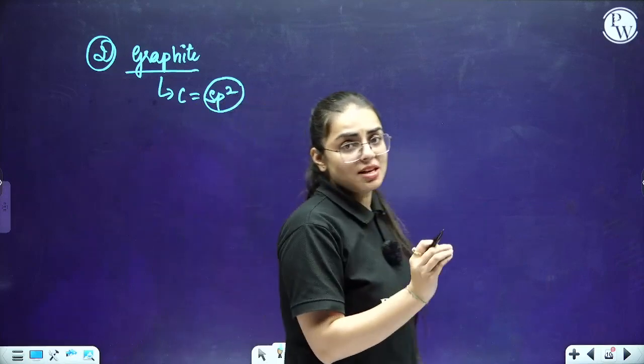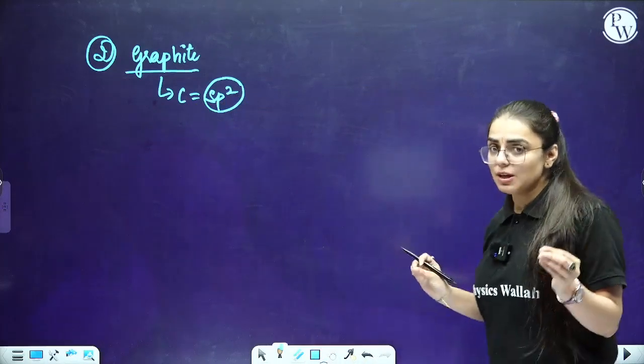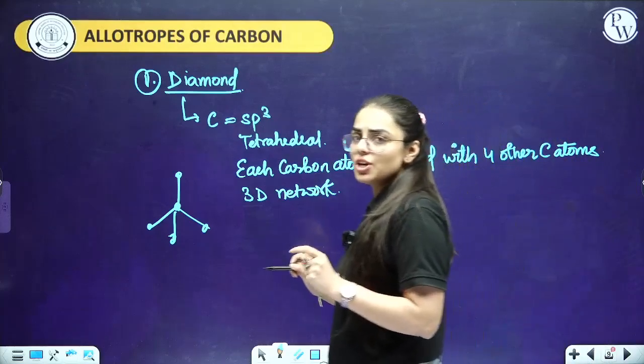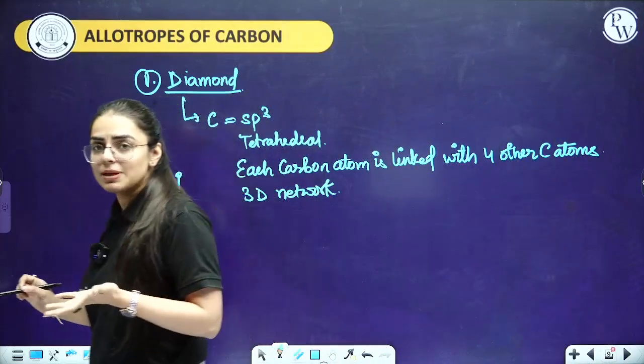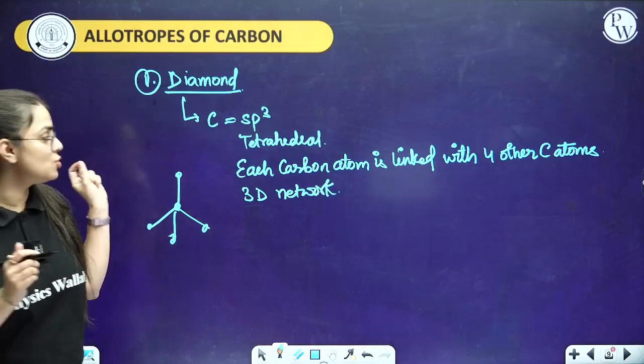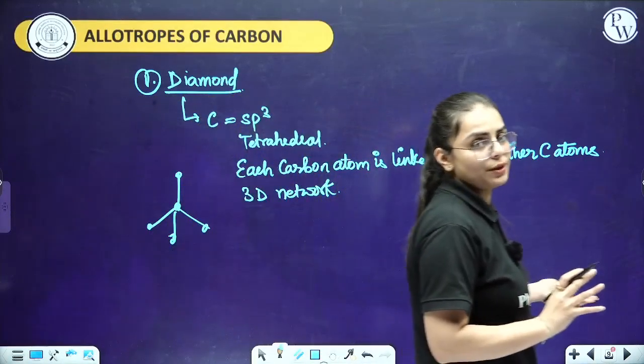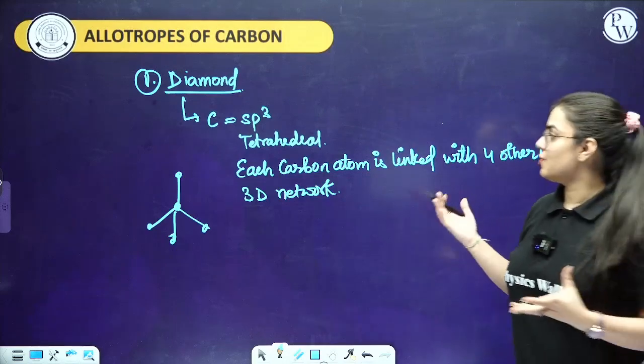In the previous case, when I was explaining the diamond form, students, what was happening? Here it was a tetrahedral shape. It was connected with 4 other carbon atoms. But in the case of graphite, it's not true, students. In the case of graphite, the hybridization is changed. Yes, everyone. First of all, everyone write down this part.